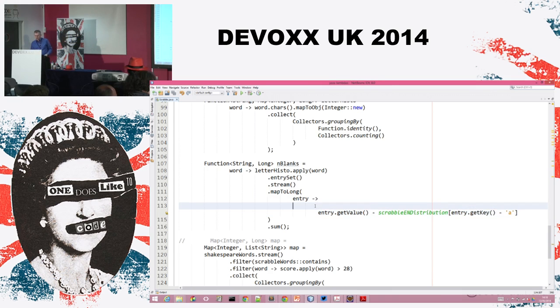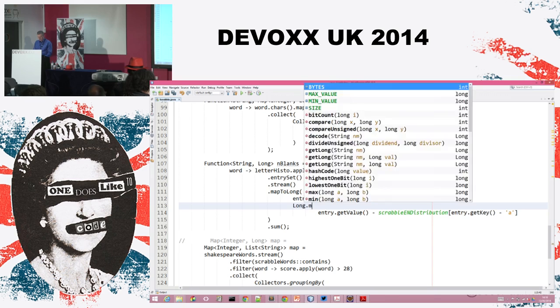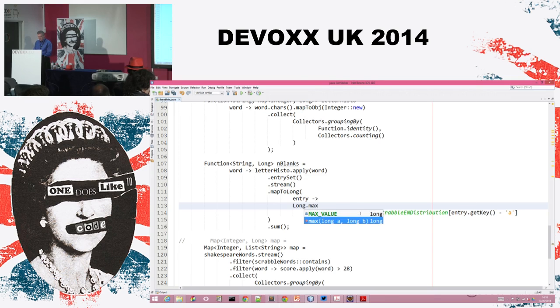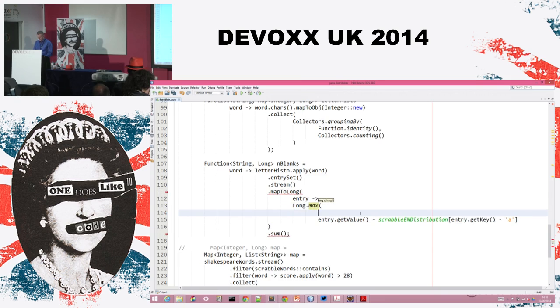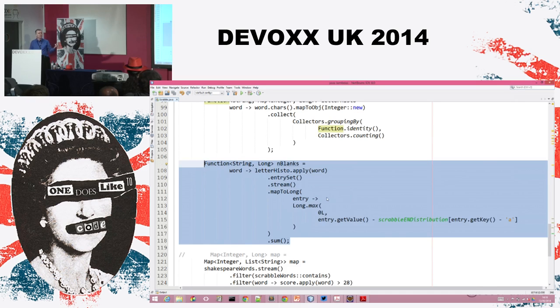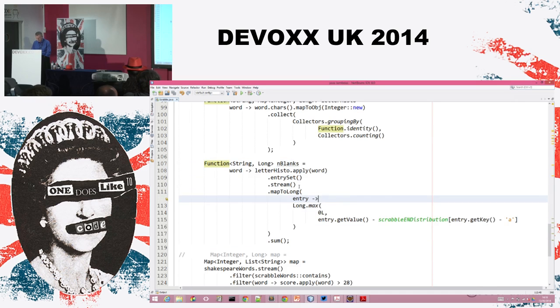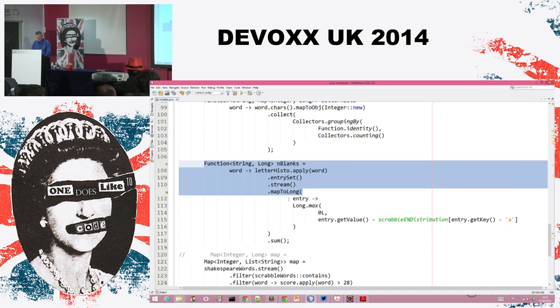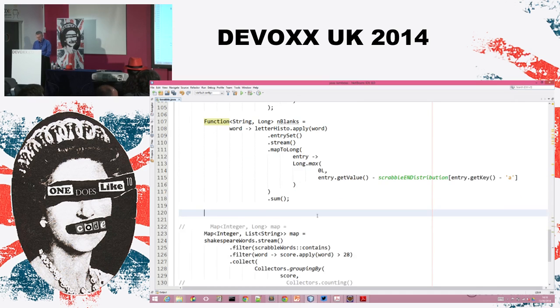So I need to take the long max of 0 and this value, and this is the number of blank letters I need to use to write this word. Now I need to change the way I compute the score, because now the score of the blank is 0. So I need another function.